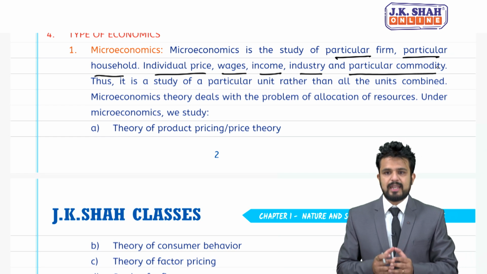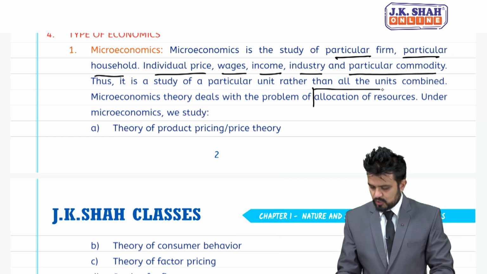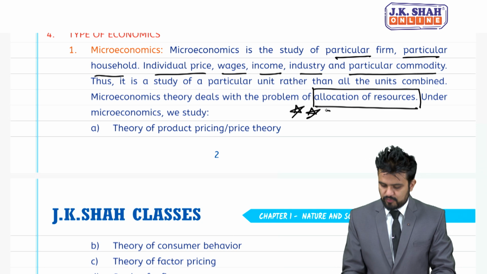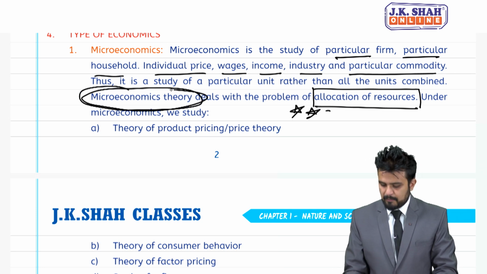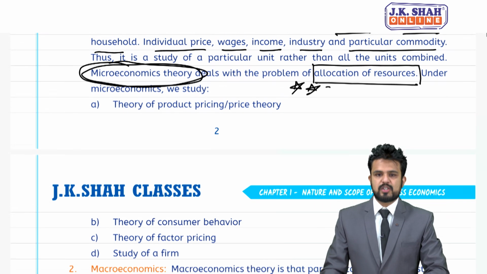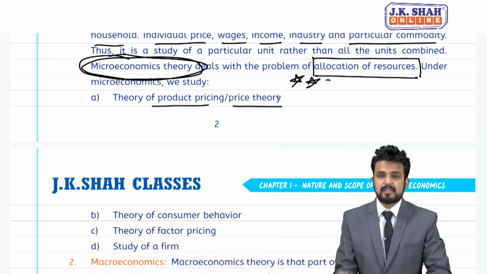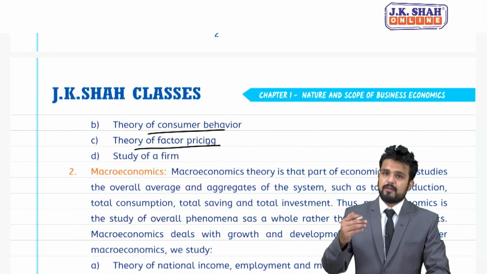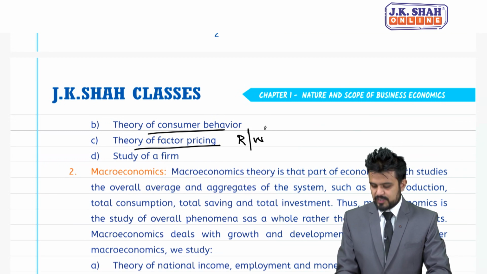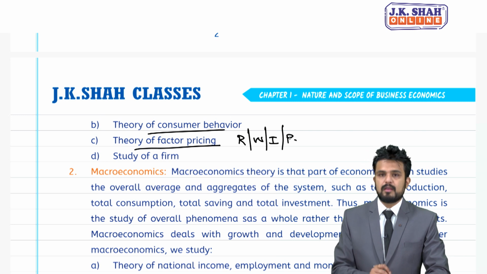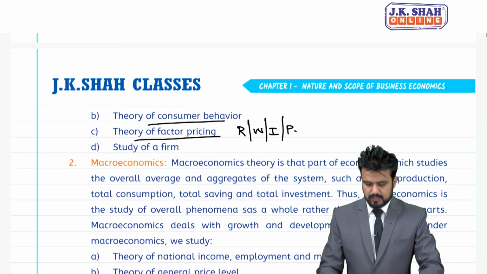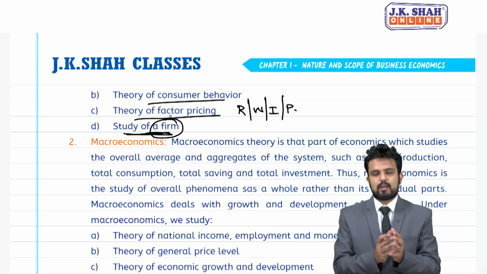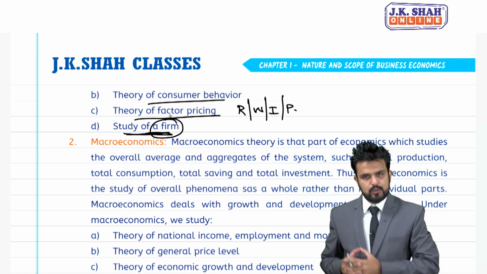So microeconomic theory deals with the problem of allocation of resources. This we have already discussed. Please, I am highlighting this, it's very important. Allocation of resources is related to which theory? Microeconomic theory. Under microeconomics, we study theory of product pricing, price theory. Then we talk about consumer behavior, and theory of factor pricing. Factor pricing means rent, wages, interest and profit, rewards for all factors of production. And then we talk about the study of a firm, one firm. So micro means particular, small, individual.